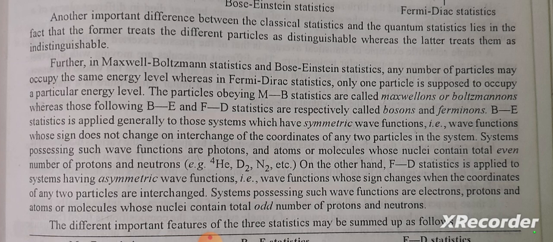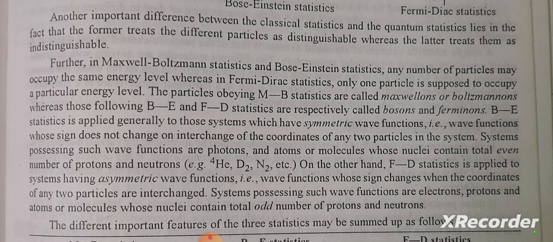bosons and fermions. Bose-Einstein statistics is applied generally to those systems which have symmetric wave functions, that is, wave functions whose sign does not change on interchange of the coordinates of any two particles in the system. Systems possessing such wave functions are photons and atoms or molecules whose nuclei contain a total even number of protons and neutrons: helium-4, D2, N2, etc.